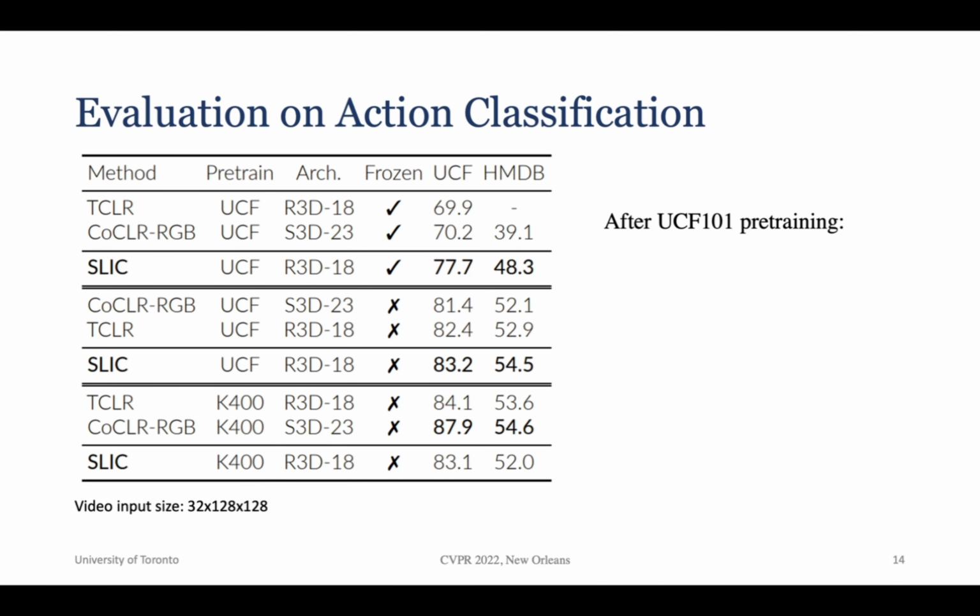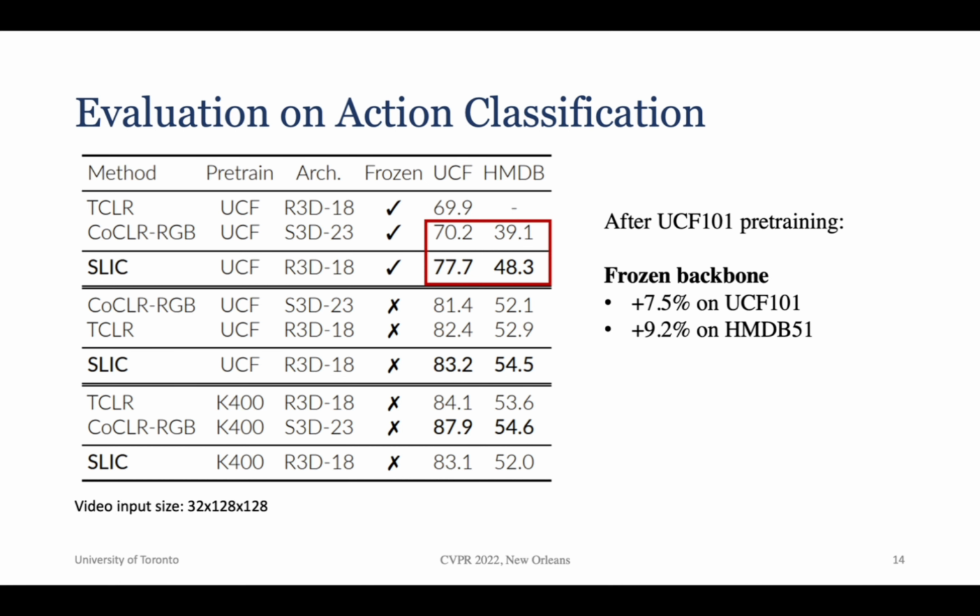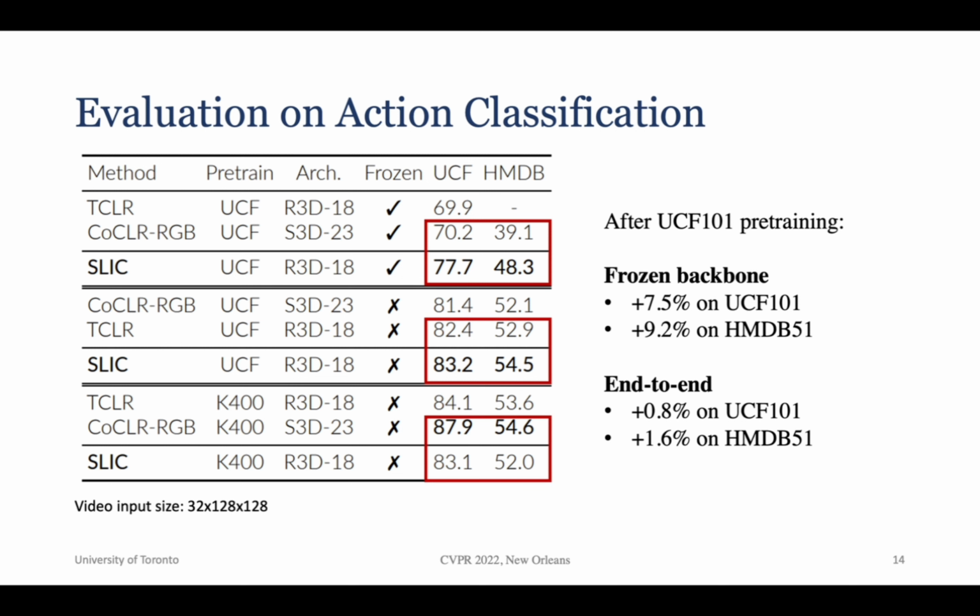Next, we evaluate our method on action classification by training a linear classifier on top of the learned embeddings. First, we test the case of freezing the backbone architecture and only fine-tuning the classifier. Under this setting, SLIC provides large improvements in top 1 accuracy. Additionally, we test end-to-end fine-tuning and observe smaller improvements. Lastly, we evaluate SLIC on the larger Kinetics 400 dataset and achieve competitive performance.